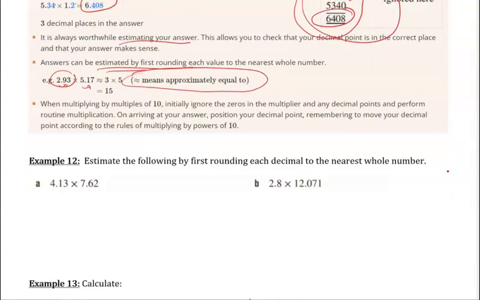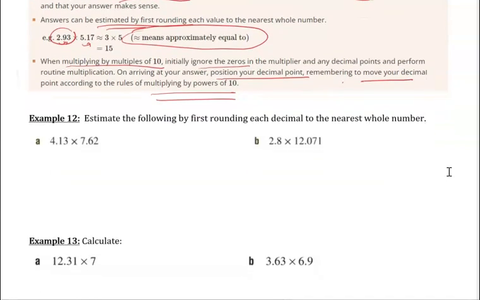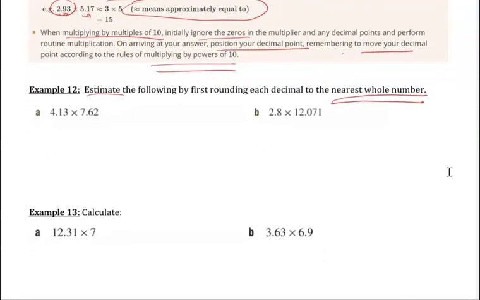And as you know, if you're multiplying by powers of 10, you can ignore the zeros at the start, work out the multipliers, and then position your decimal point, remembering to put your decimal point in favor of the powers of 10. So if we multiplied by 10, we put back zeros so that our decimal point has moved back over 1. So the first question asks us to estimate the following by first rounding each decimal to the nearest whole number. Estimate first.